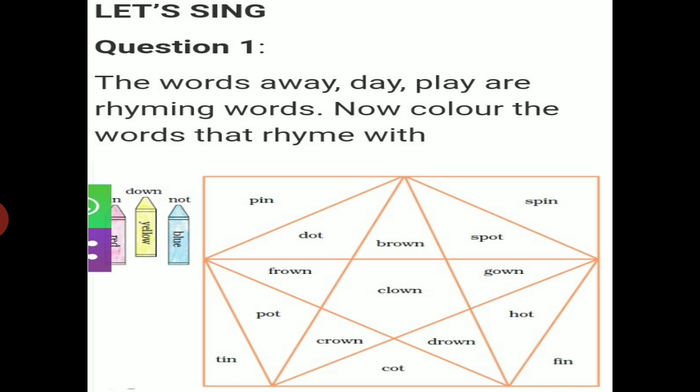So you have to color the words which rhyme with in in red, down in yellow, and not in blue.